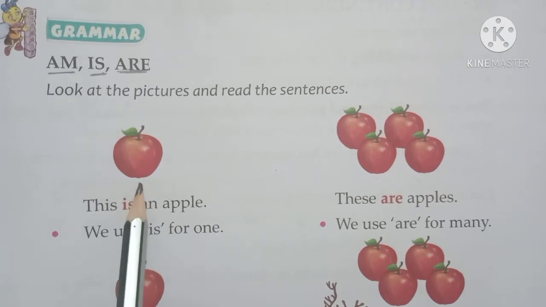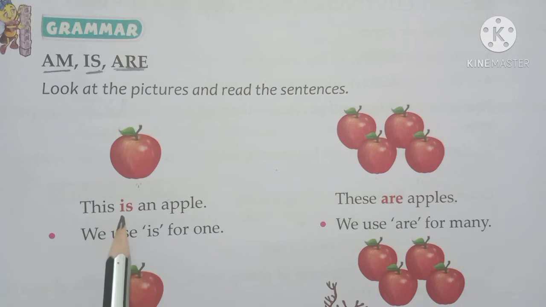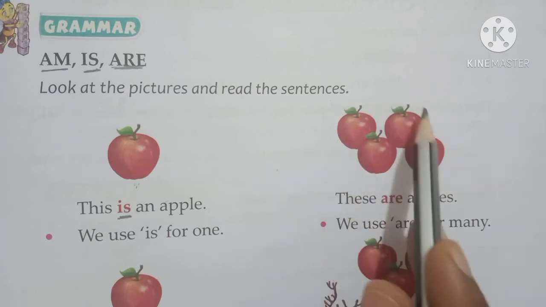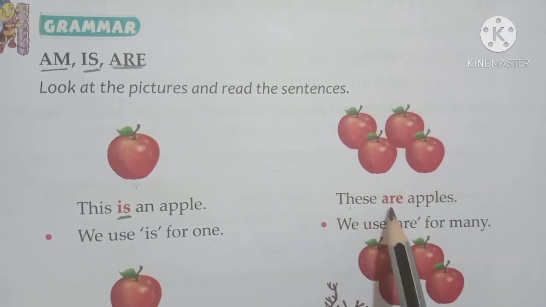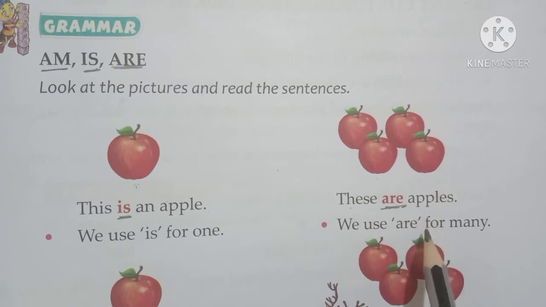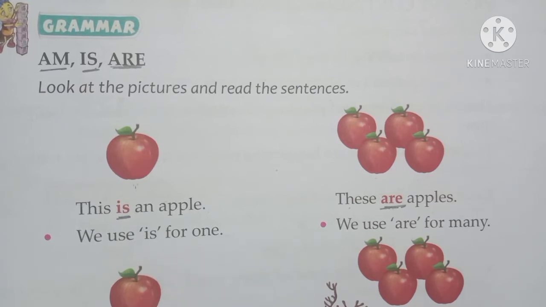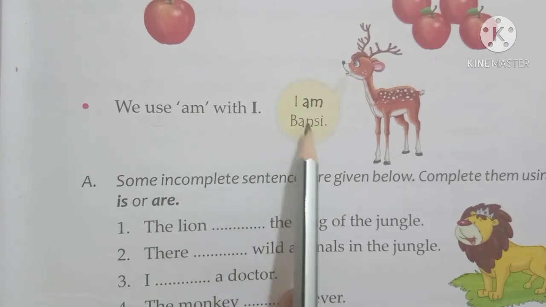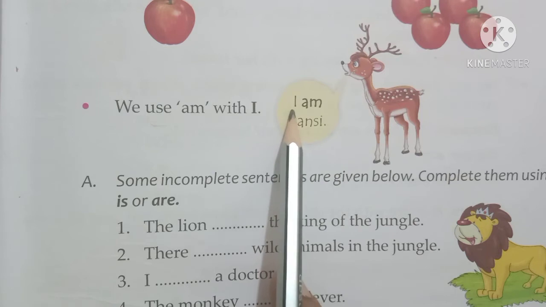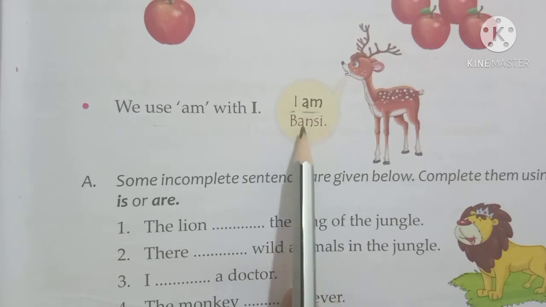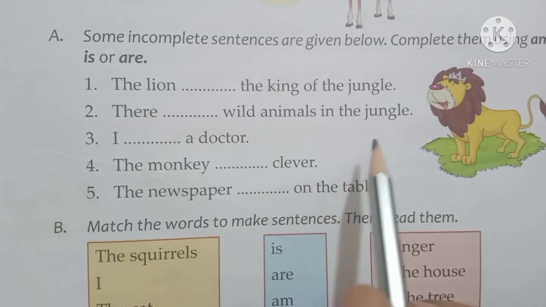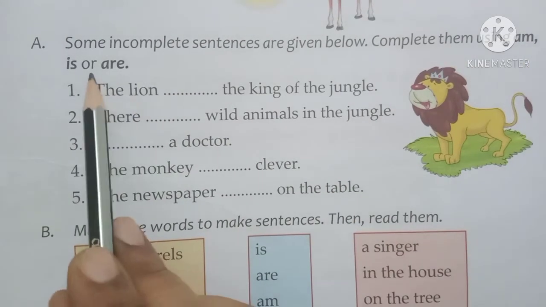This is an apple. So this is one, we use is an apple. And here we have 4 apples, so we use these are apples. Okay children, we use are for many and is for one. And we use am with I. Like if the sentence is starting with I, we use am. I am Bansi.